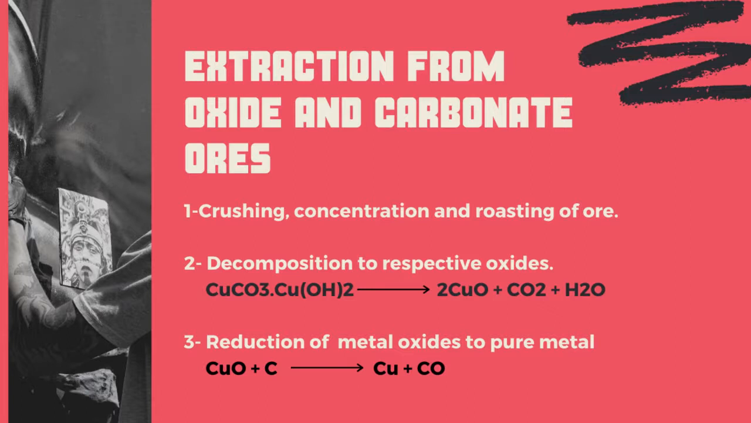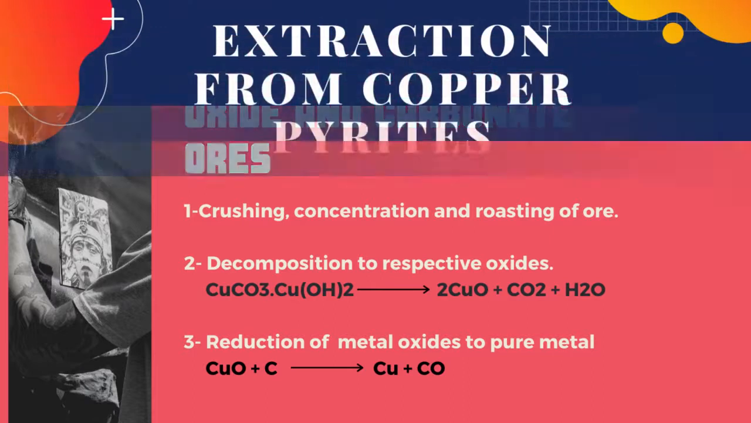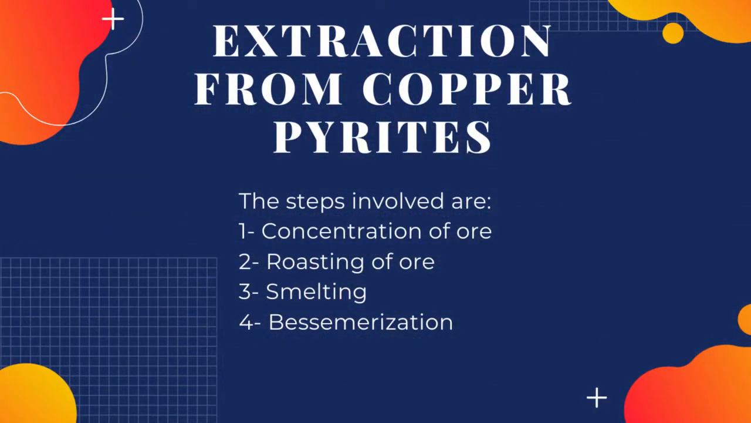The reactions are as follows. CuO plus C react together to give Cu plus carbon monoxide. For cuprite, Cu2O plus C react together to form 2 molecules of copper plus carbon monoxide. This is the extraction of copper from oxide and carbonate ores. Number 2, extraction of copper from copper pyrites, CuFeS2. This is the chief ore of copper, and the process of extraction involves the following steps.